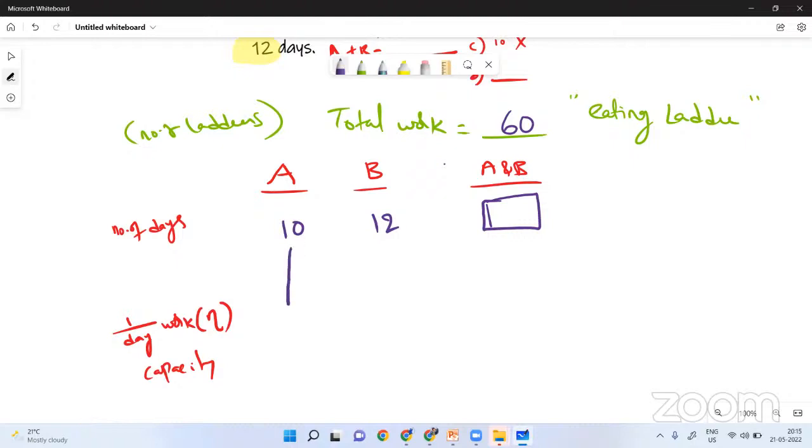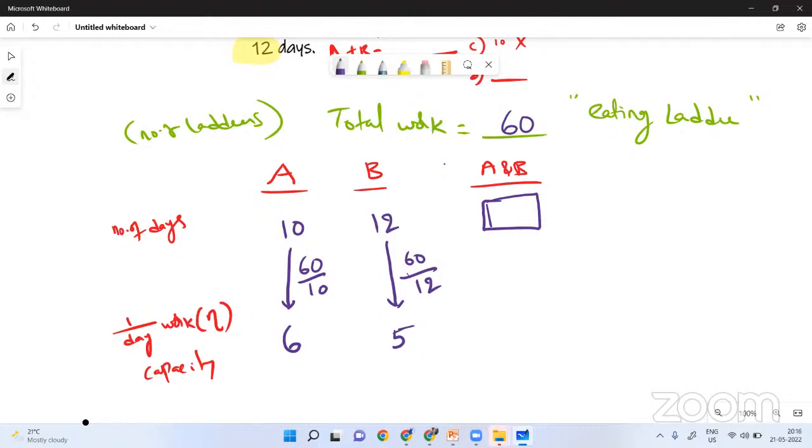A alone can finish 60 laddus in, sorry, in 10 days. Means per day, how many laddus is he eating? 6 laddus, that is his capacity. And B alone can finish 60 laddus in 12 days. So if he is eating 5 laddus per day, then only he can finish 60 laddus in 12 days. Yes or no? 12 5s are 60. So from this I can conclude that A's capacity is 6 laddus per day, B's capacity is 5 laddus per day. Hope you are following me.